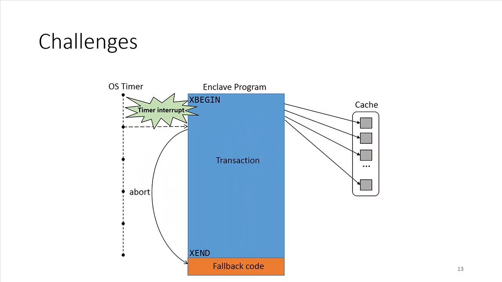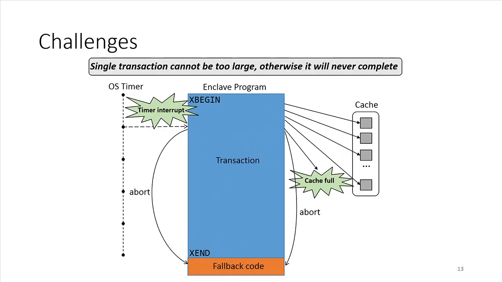Another main limitation of TSX is that it buffers all the memory changes inside the cache. So if a single transaction has so many memory accesses that they cause a cache conflict, it will also cause the transaction to abort. So we conclude that a single transaction cannot be too large. Otherwise, the execution will never terminate. We call these two main limitations the time constraint and the cache constraint.